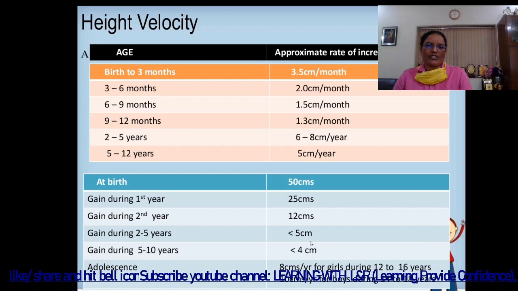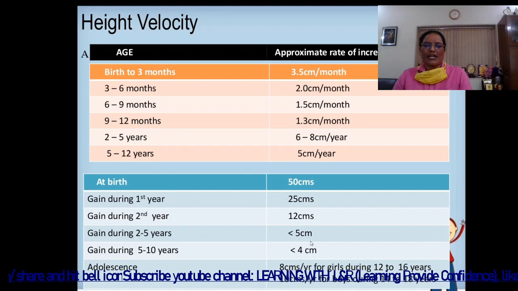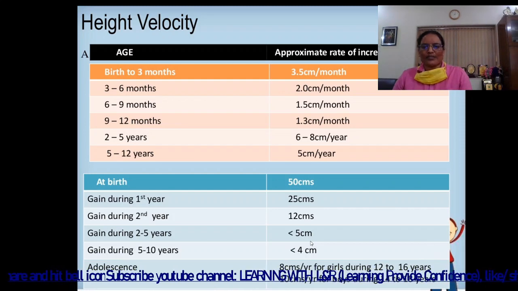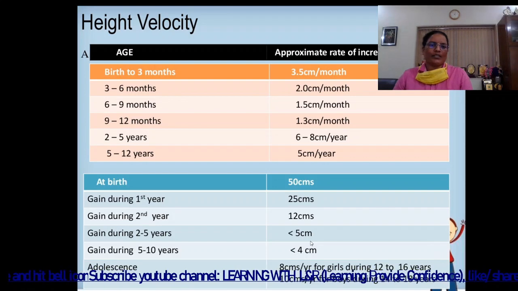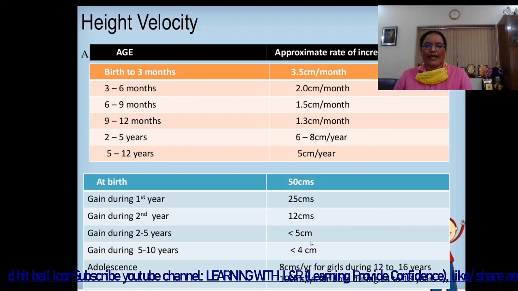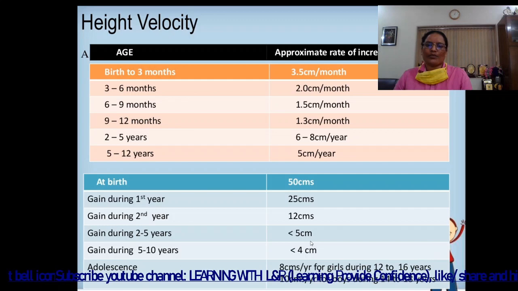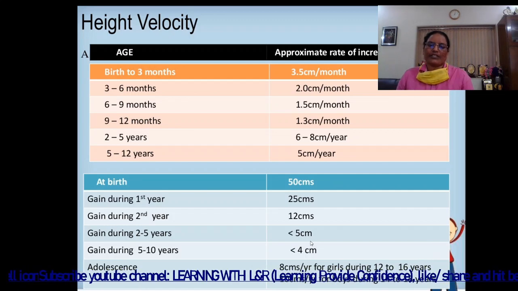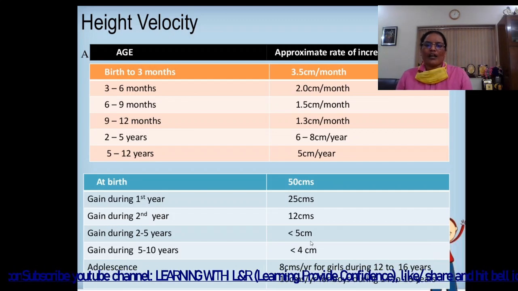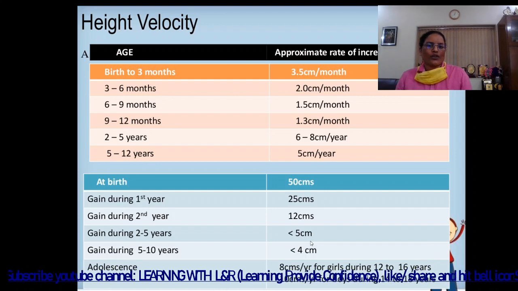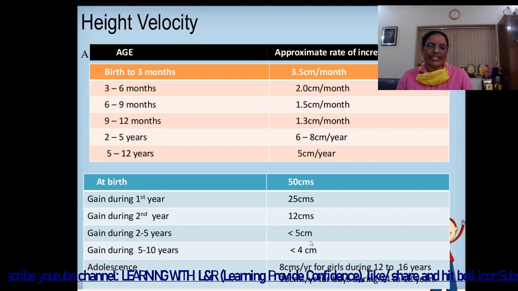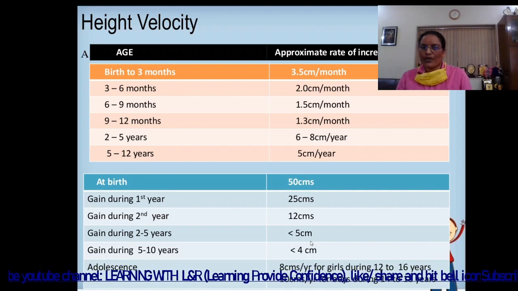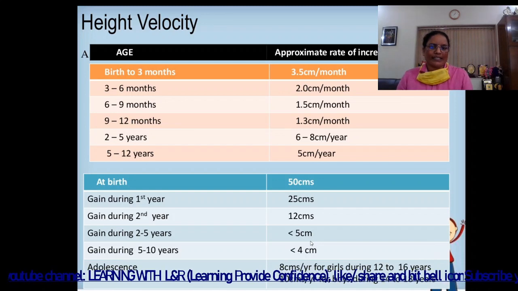2 to 5 years, 6 to 8 centimeter per year. And 5 to 12 years, 5 centimeter per year. At birth 50 centimeter, and gain during first year 25 centimeters. Approximately the child attains the height 75 centimeter at the age of 1 year, and gains during second year 12